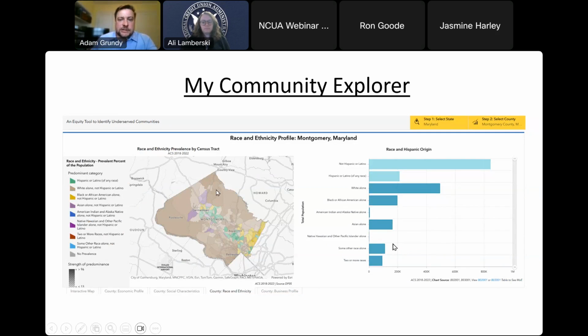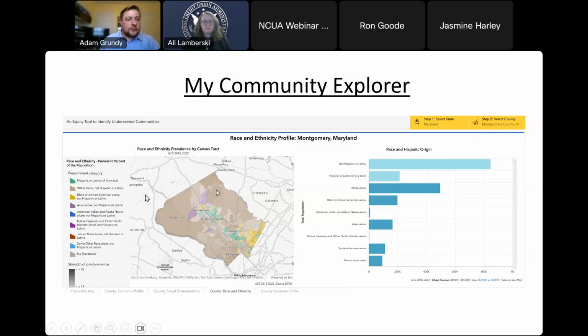Other things you can see within these county profiles are race and ethnicity data that comes from our annual business survey. So if I was looking for the number of, let's say, Black-owned restaurants, that would be from our annual business survey. But this one focuses on the actual population that doesn't own a business or is just living in that community.